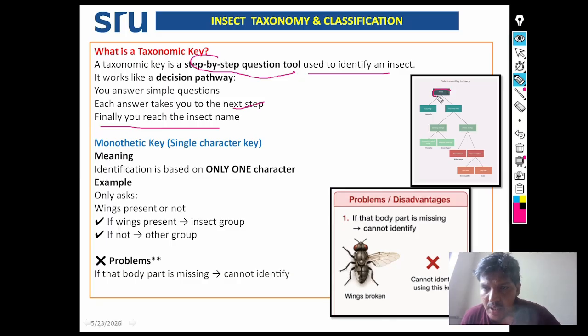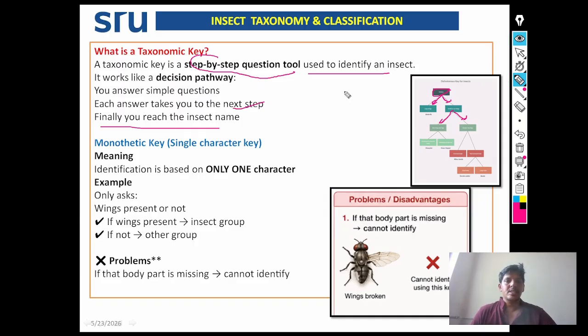See here, insects with wings or without wings. Two options are given here. With wings: exopterygote or endopterygote. Another two options are given like that. This taxonomic key is useful for identification and correct detection of the insect.